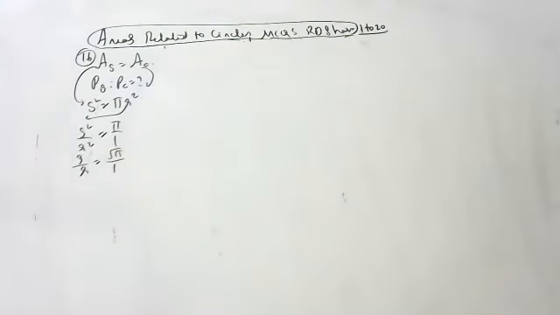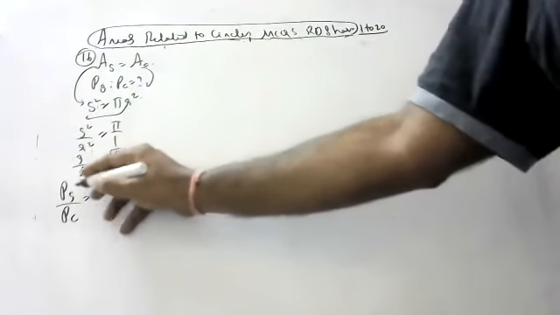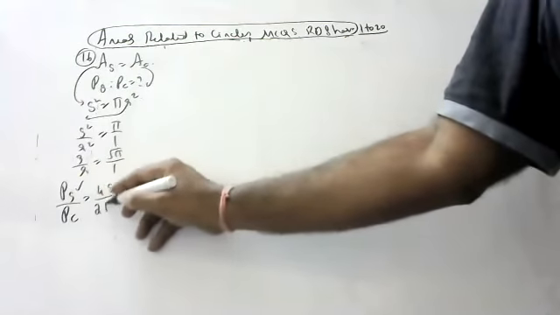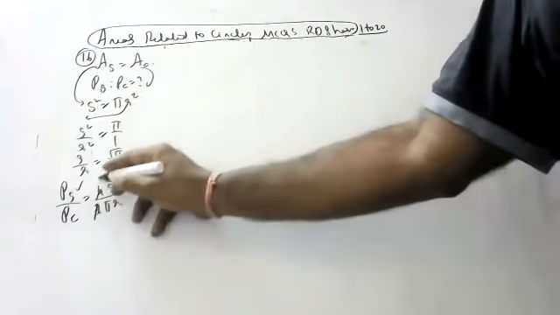Now the question is perimeter of square to perimeter of circle. Perimeter of square is 4s, perimeter of circle is 2 pi r. So 4s by 2 pi r, which is 2 by r. Okay, children, so this is gone.